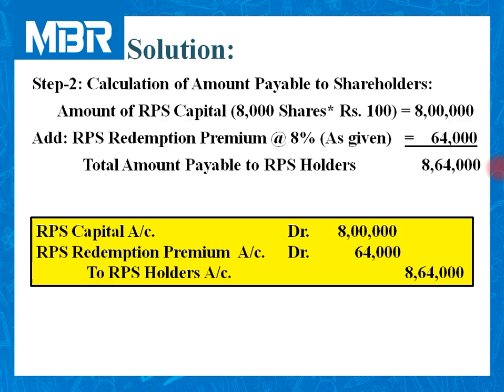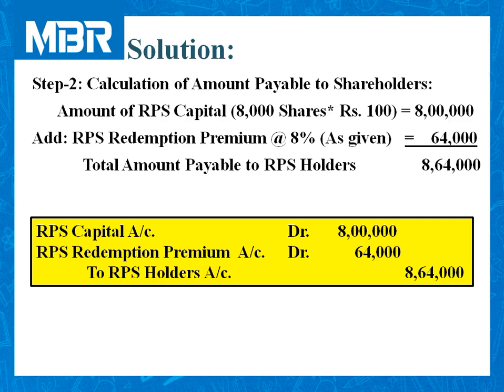RPS capital account debited 8 lakhs. RPS redemption premium account debited 64,000 to RPS holders account 8 lakhs 64,000. It means total amount payable to RPS holders is rupees 8 lakhs 64,000.